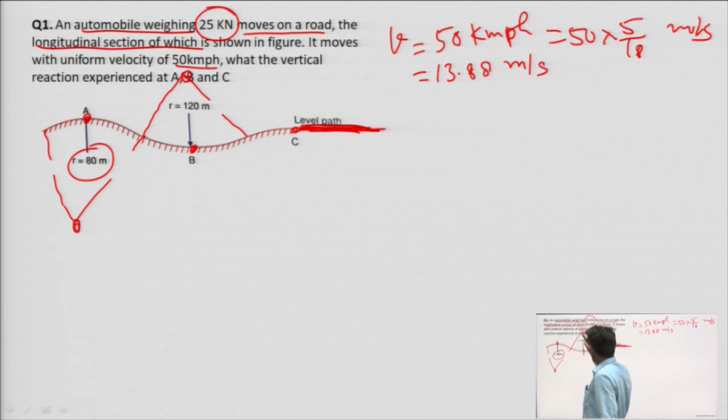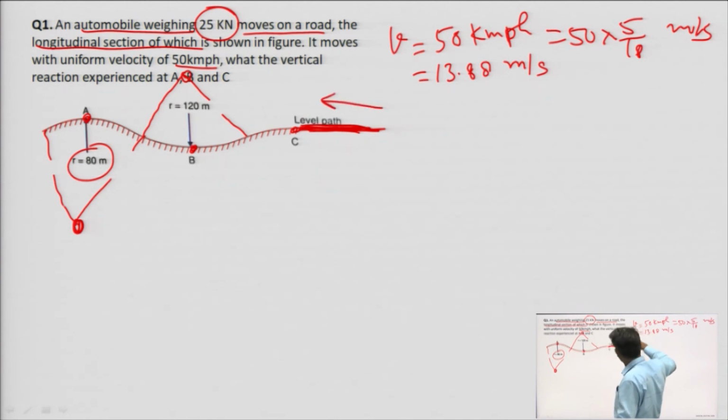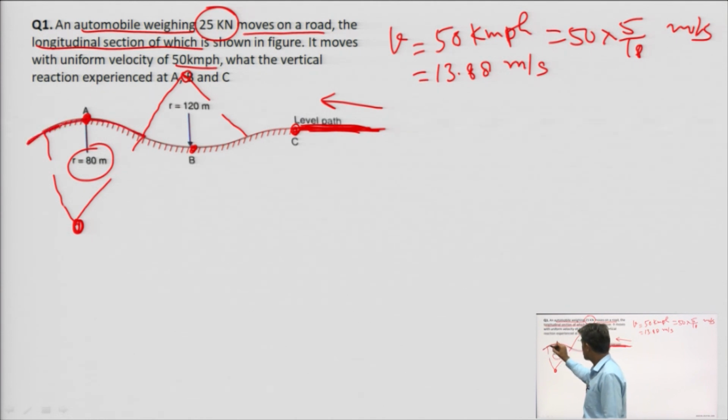Suppose this is the center point with reference to point A. If the vehicle is moving from C to B to A, when the automobile enters at this point, its motion from here to here will be circular.